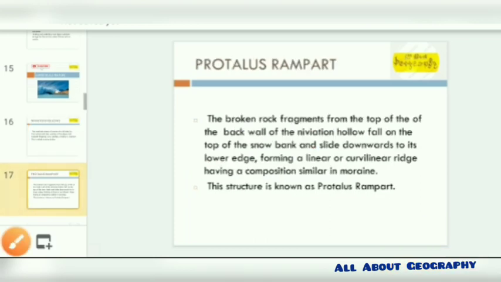Next we have the protalus rampart. I'm sorry about the name which I misspoke. That's protalus rampart.